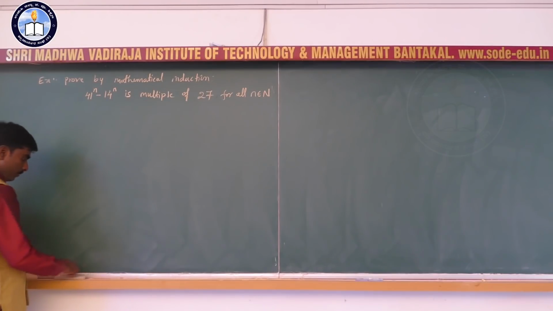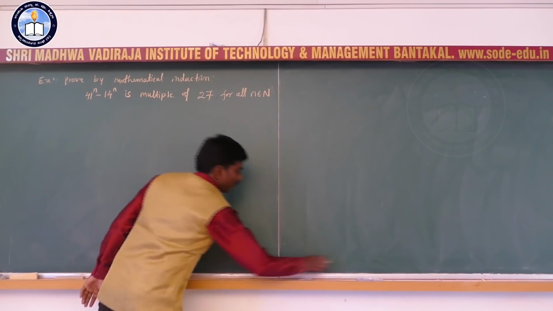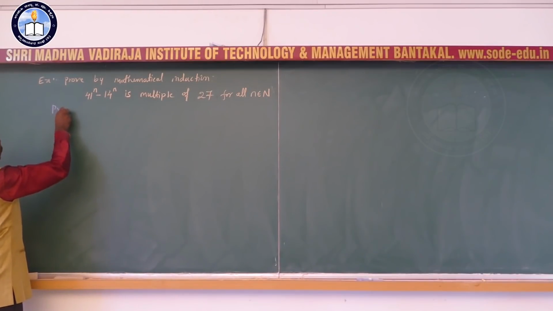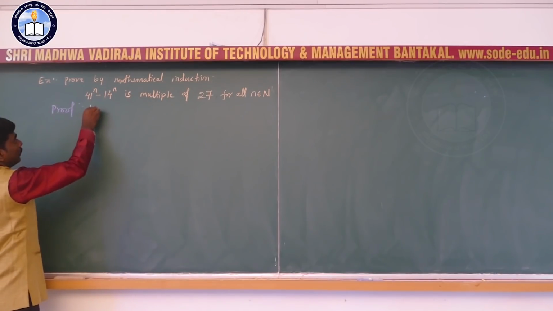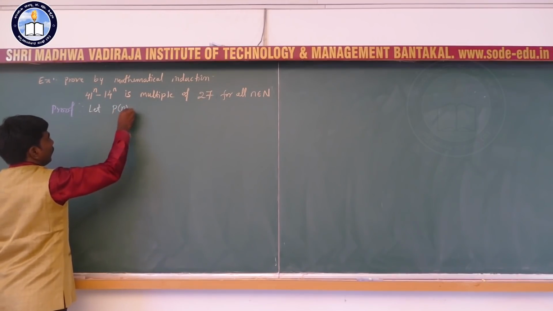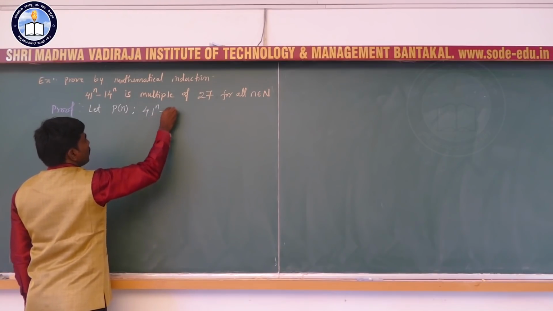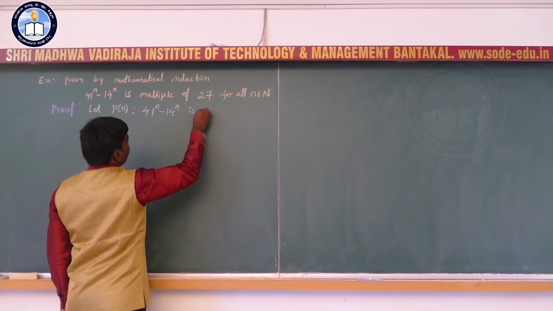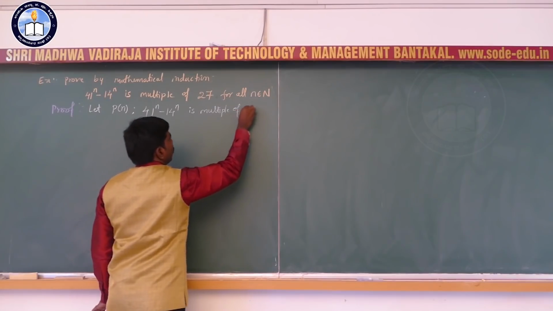So the proof for this is: first we consider the given statement as P of n. Let P of n be 41 raised to n minus 14 raised to n is a multiple of 27.